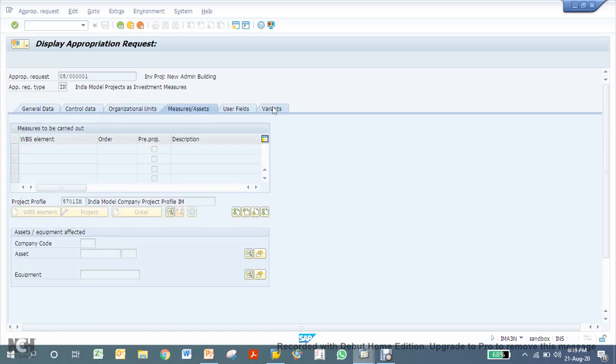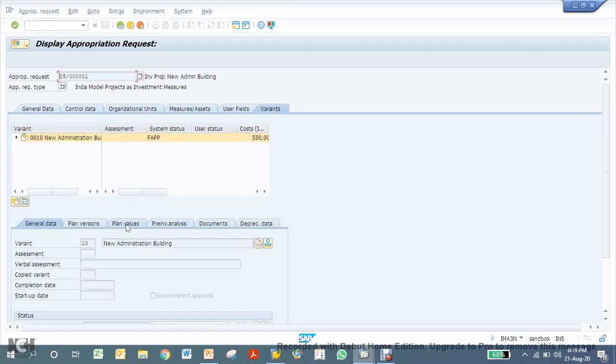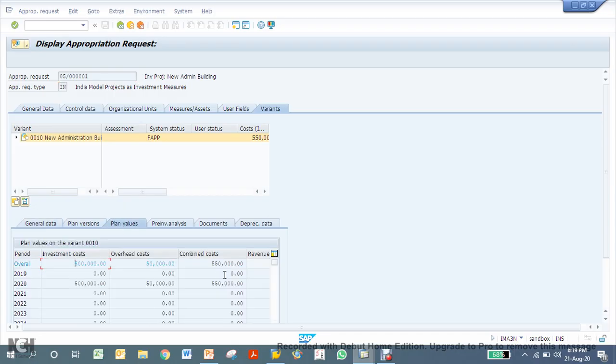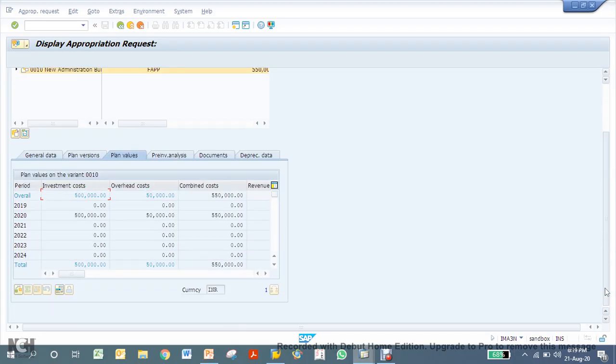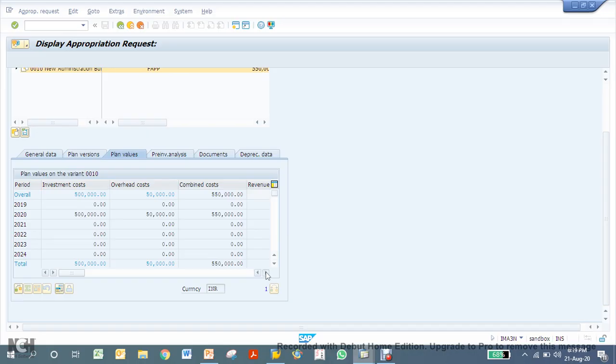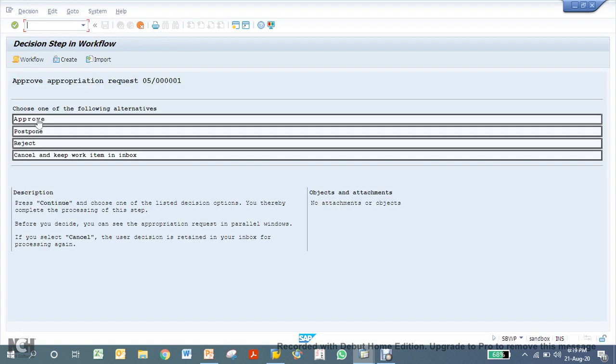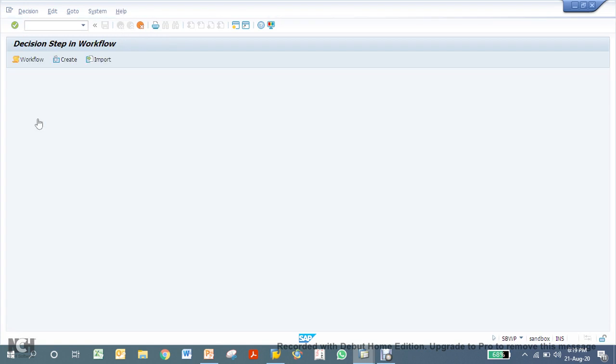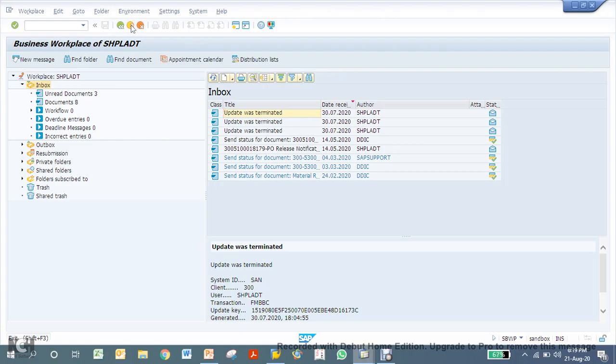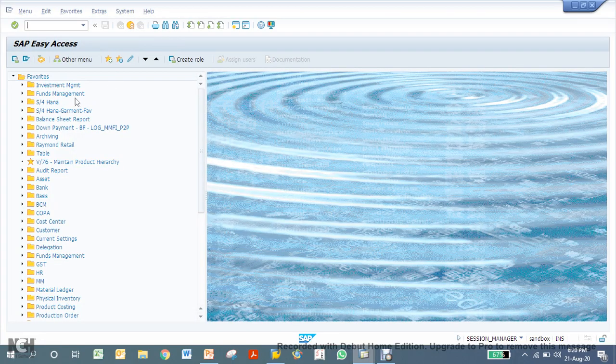So you can go to the variant place and see what the plan values are. All this information you can check. And again, these details will be available through Fiori app as well, because we have the My Inbox Fiori app. So same thing you can view through Fiori. Now go back and click approve. So now you have approved the appropriation request. Now let's go back again, IMA11.